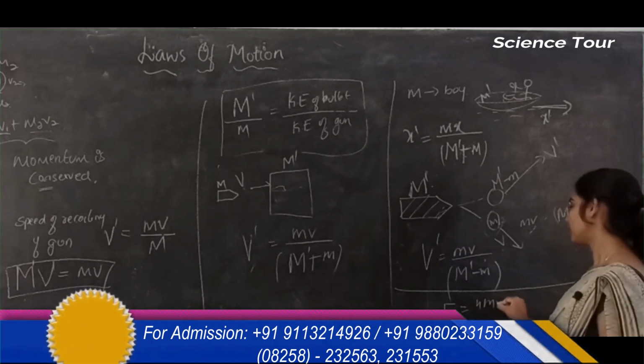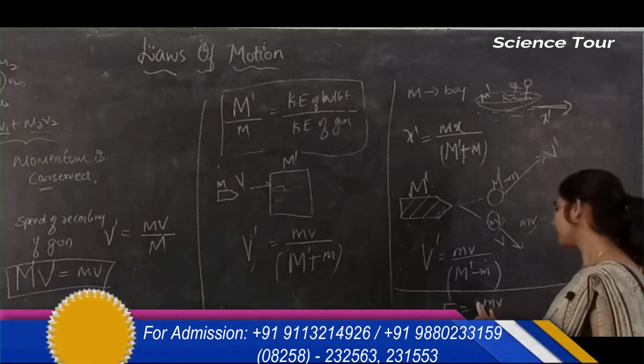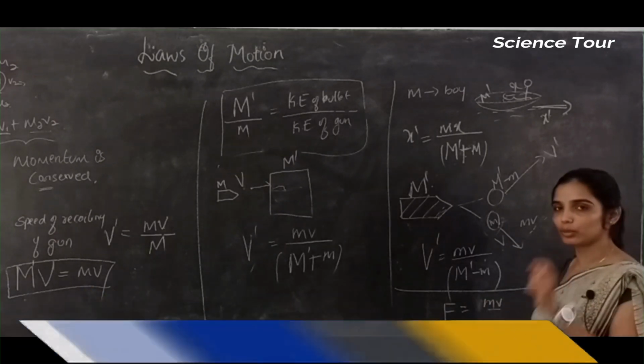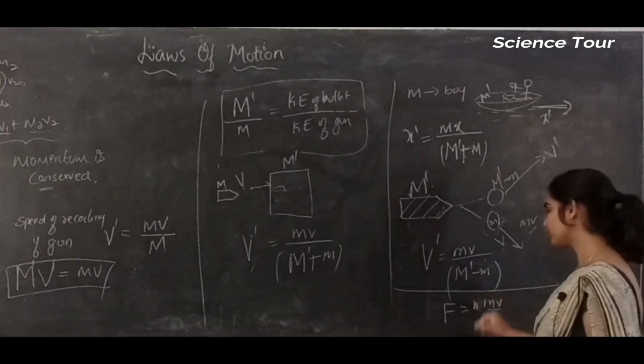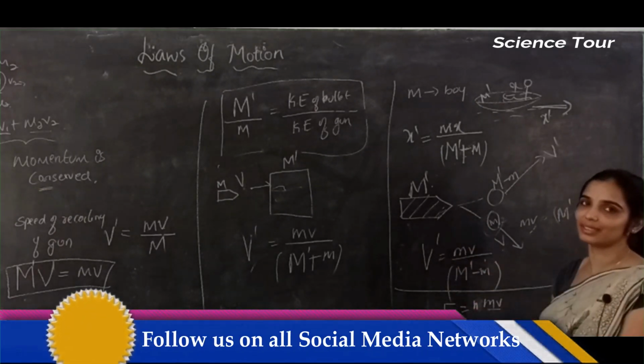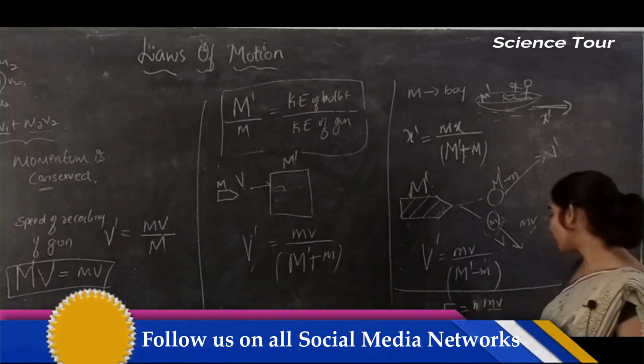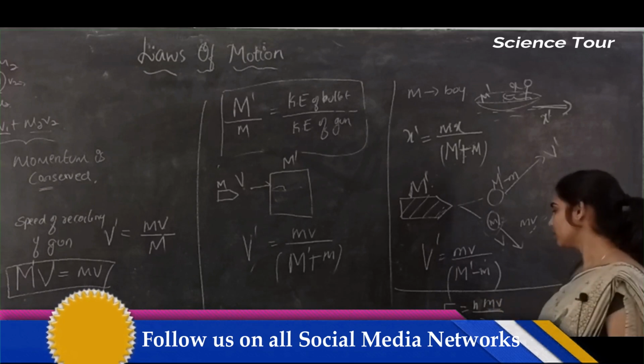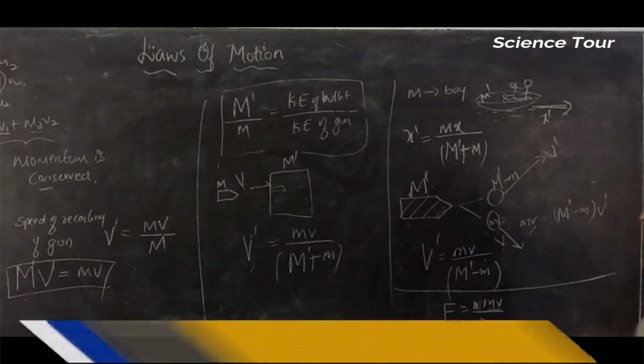m into v is the momentum of one bullet. There are n bullets, so n m v is the momentum of all the bullets fired. For how long? For time interval t. So force is equal to n m v by t.